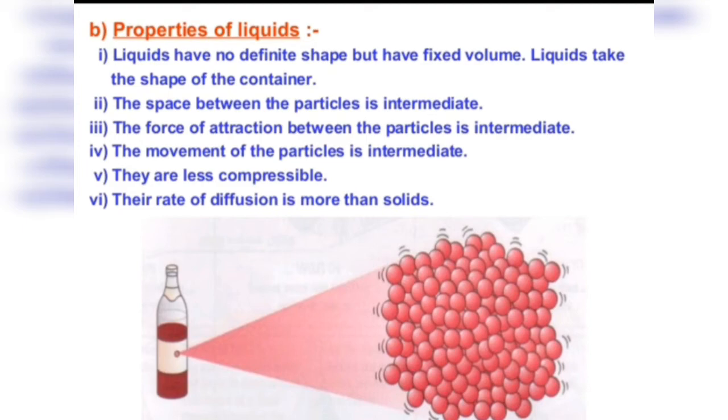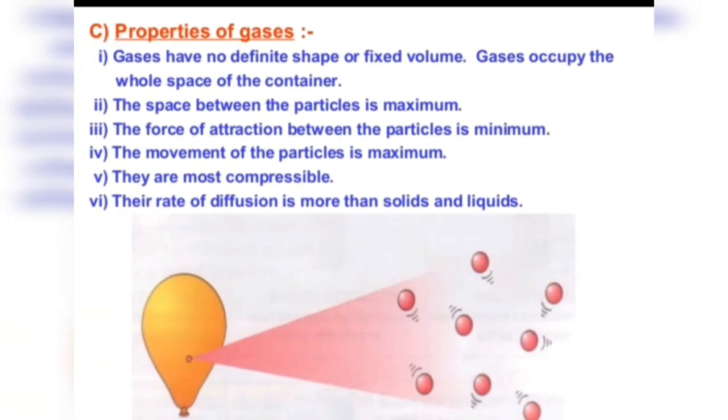Okay. Now, let's discuss the properties of gases. So, gases have neither a fixed shape nor a fixed volume. They acquire the shape and volume of the vessel in which they are kept. Gases can be compressed easily into a very small volume, and the space between the particles is maximum. They are very far apart from each other. Force of attraction between the particles is minimum because of the greater distance between the particles. The movement of the particles is maximum. Of course, a lot of space is present.